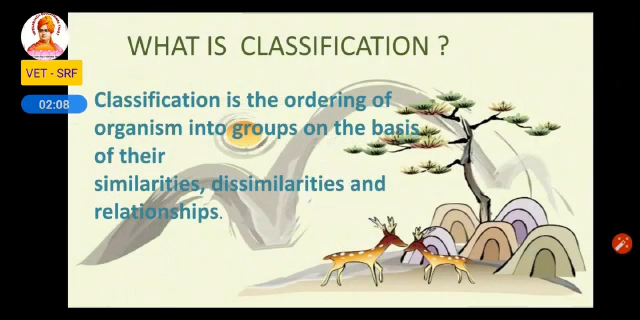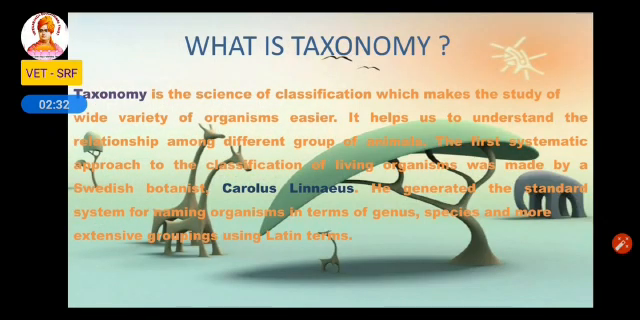What is classification? Classification is the ordering of organisms into groups on the basis of their similarities, dissimilarities and relationship. So the organisms are grouped such that animals with similar characters are placed in the same group and animals with dissimilar characters are placed in different groups. Next one is, what is taxonomy? Taxonomy is the science of classification which makes studying the wide variety of organisms easier. It helps us to understand the relationship among different groups of animals.